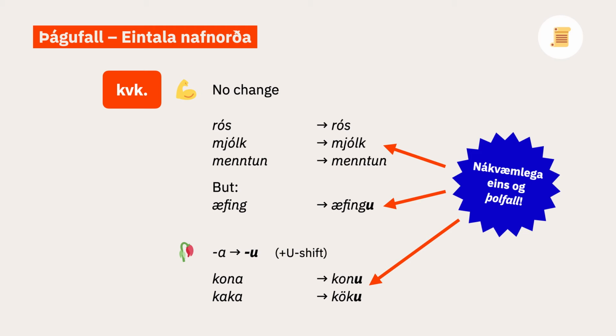In the feminine, the dative singular is exactly the same as the accusative singular for all types of nouns. So rós stays as rós, mjólk becomes mjólk, mentun, mentun. The -ing ones get the -u, just like they do in the accusative, so æfing becomes æfingu. And then the weak ones, they get the same ending -u, which can cause u-shift: kona, konu, kaka, köku. So nothing new here.